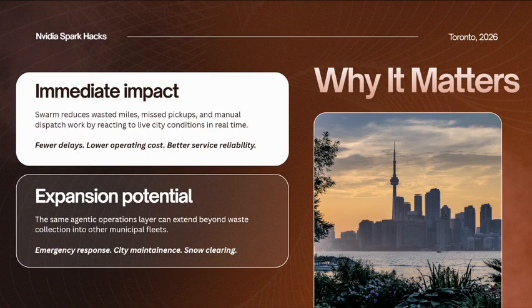Swarm directly supports the urban operations track because it improves how the city runs behind the scenes and in real time. By making waste collection adaptive, Swarm can reduce fuel waste, improve truck utilization, reduce missed pickups, lower emissions, and help operators respond faster to disruptions. The long-term vision here is much bigger than just garbage trucks. The same agentic operations framework can be extended to snowplows, road maintenance, street cleaning, emergency logistics, and other municipal fleets.